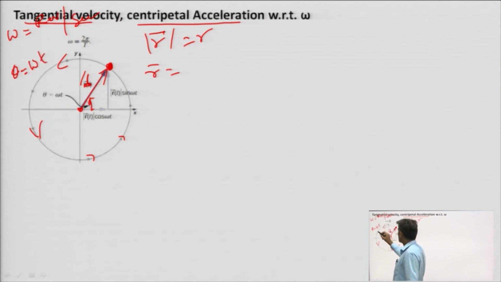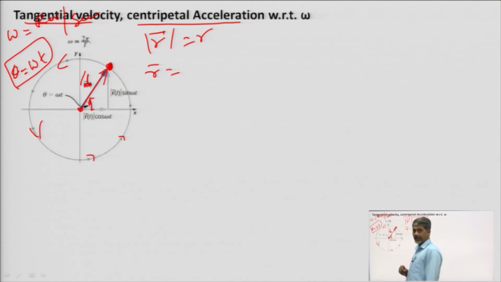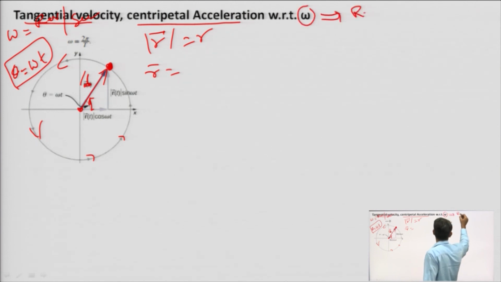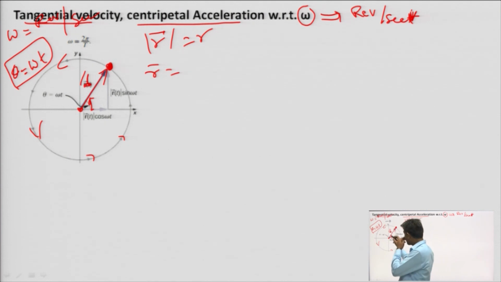The value of theta will simply be omega into t. So, at time t, theta will be omega t. So, the position vector r will be what?